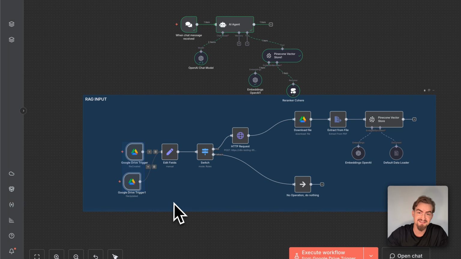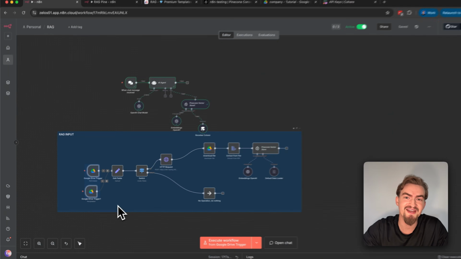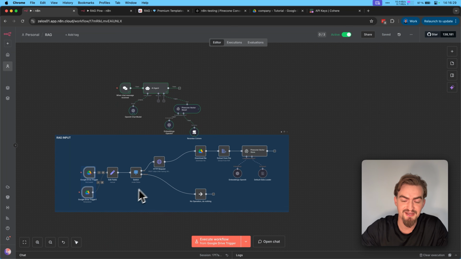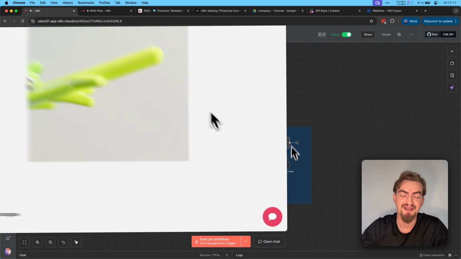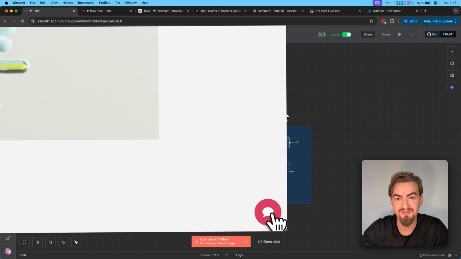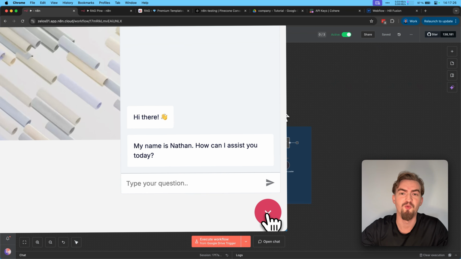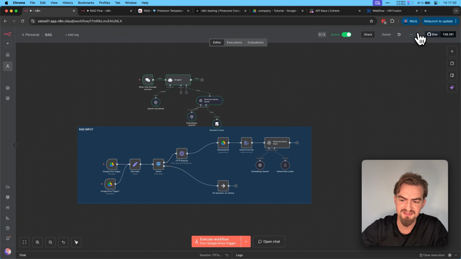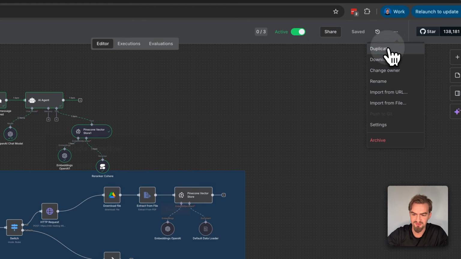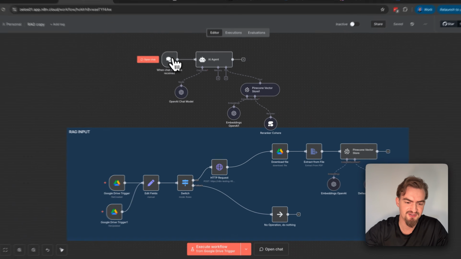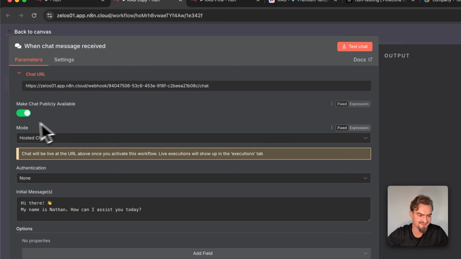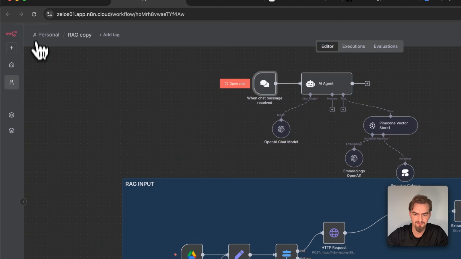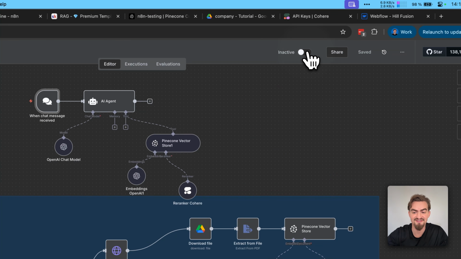Also now, these two triggers listen to any events that happen in our Google Drive folder. So when we add any new PDFs, they will directly embed it in our vector database. And now the bonus. I will now show you how you can embed this AI agent in any website with a little chat bubble. For that, you click here the three dots and select duplicate. Give this whole thing a name. Then you click when chat message received and select under mode, embedded. Go back to canvas, click save and activate this workflow.